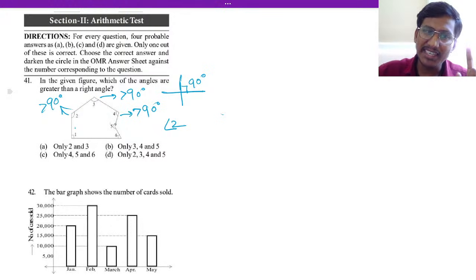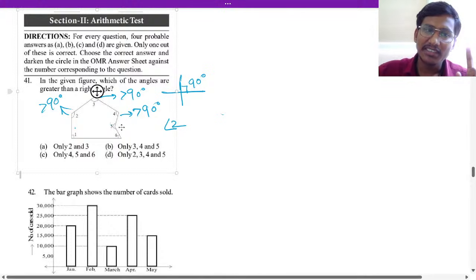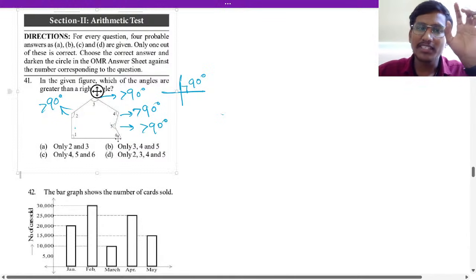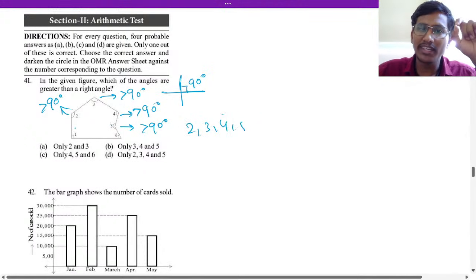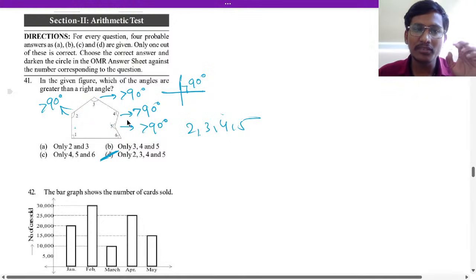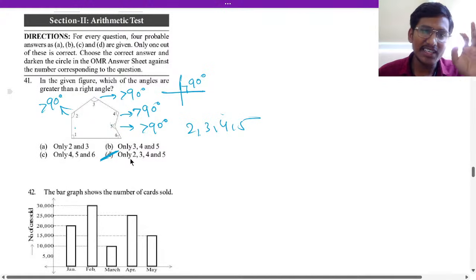The fifth one, here inside, is a reflex angle, which is also more than 90 degrees. And the sixth one is not, the sixth one is an acute angle. So which are they? 2, 3, 4, 5, which is option D. These are the angles more than 90 degrees. So that is the answer.